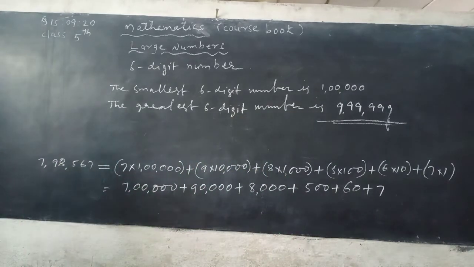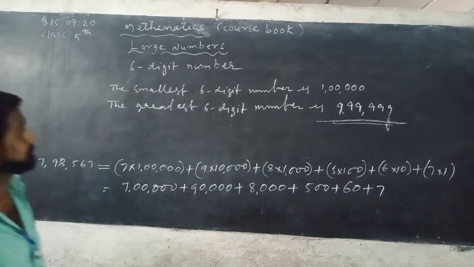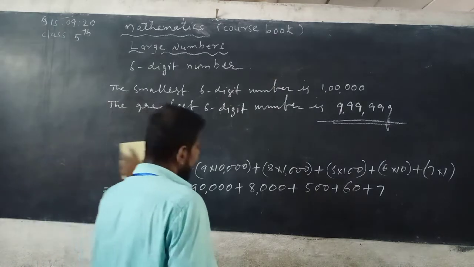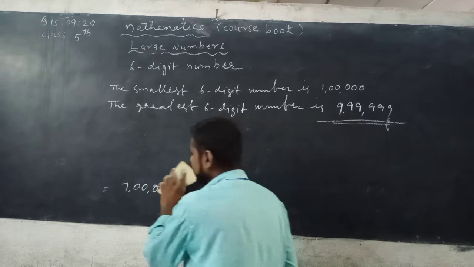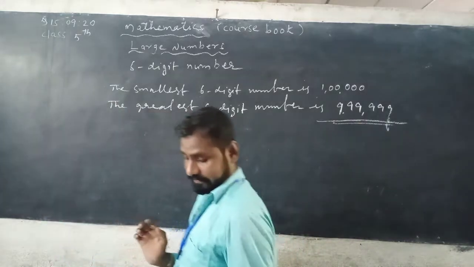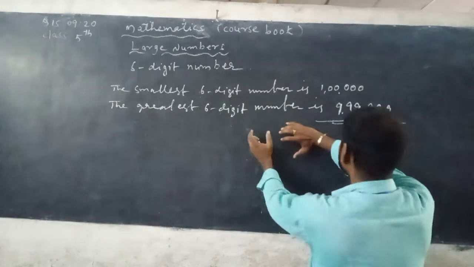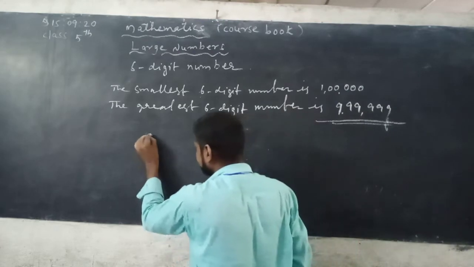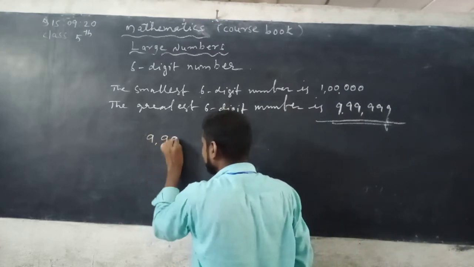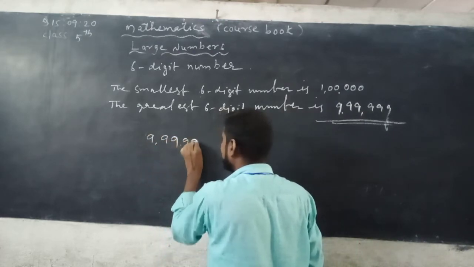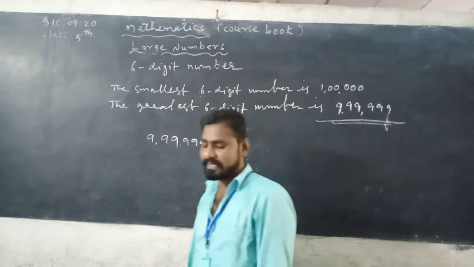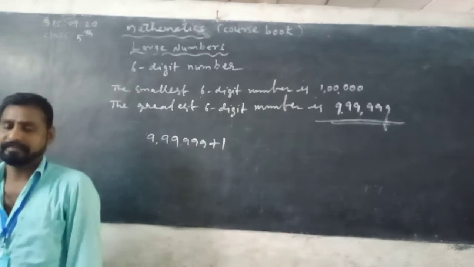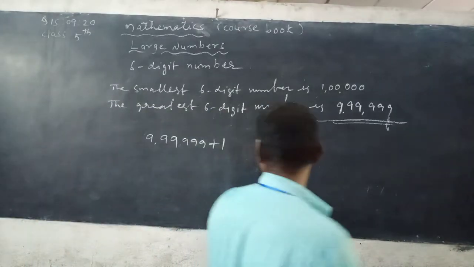Now next, the 7-digit number. I already told you in the previous classes 6, 7, 8. This is the greatest 6-digit number, 9,99,999. By adding 1 you can get the smallest 7-digit number. See here, look at the blackboard everybody.